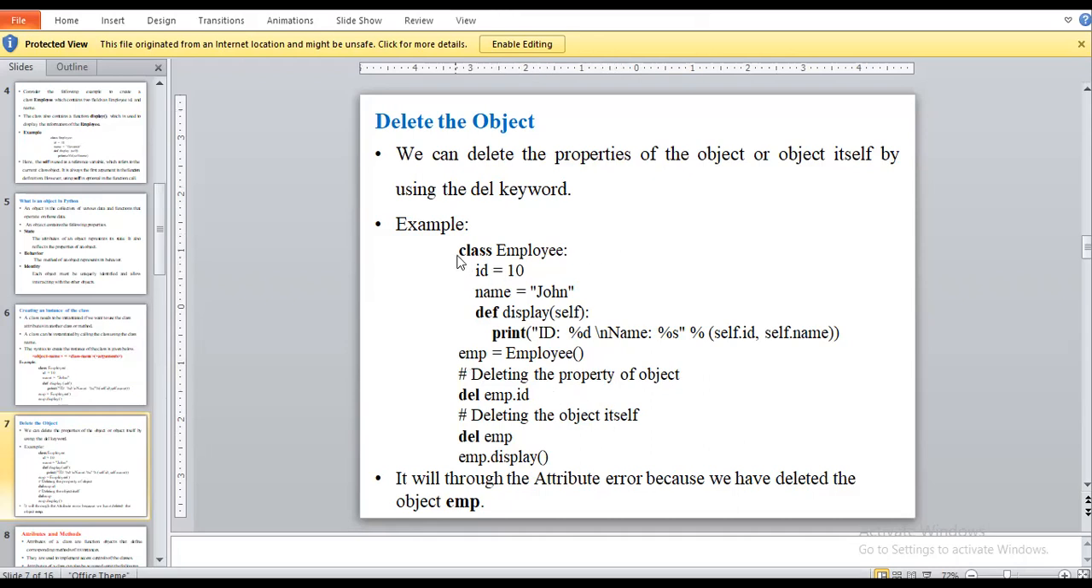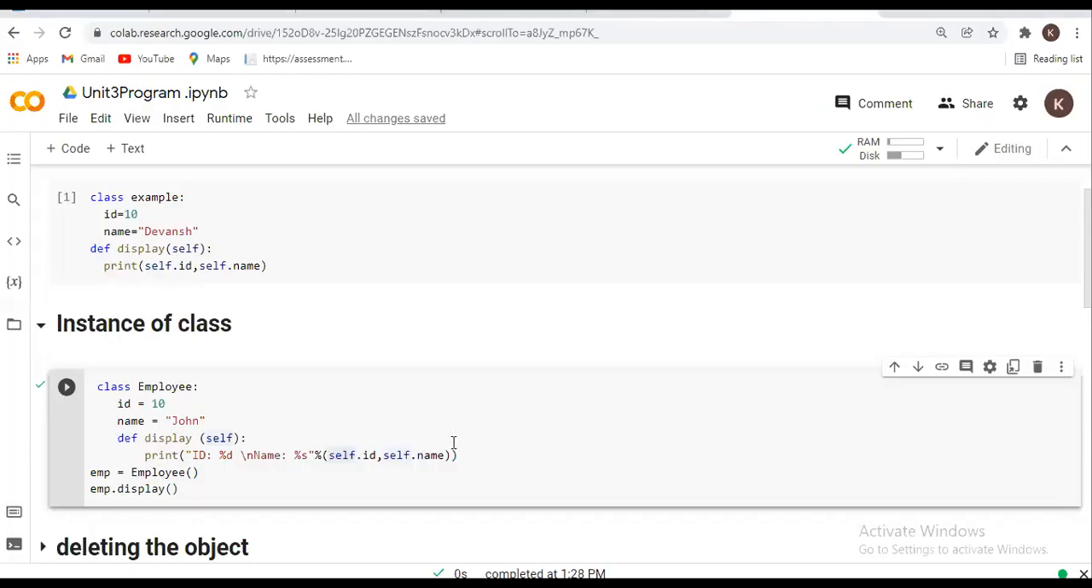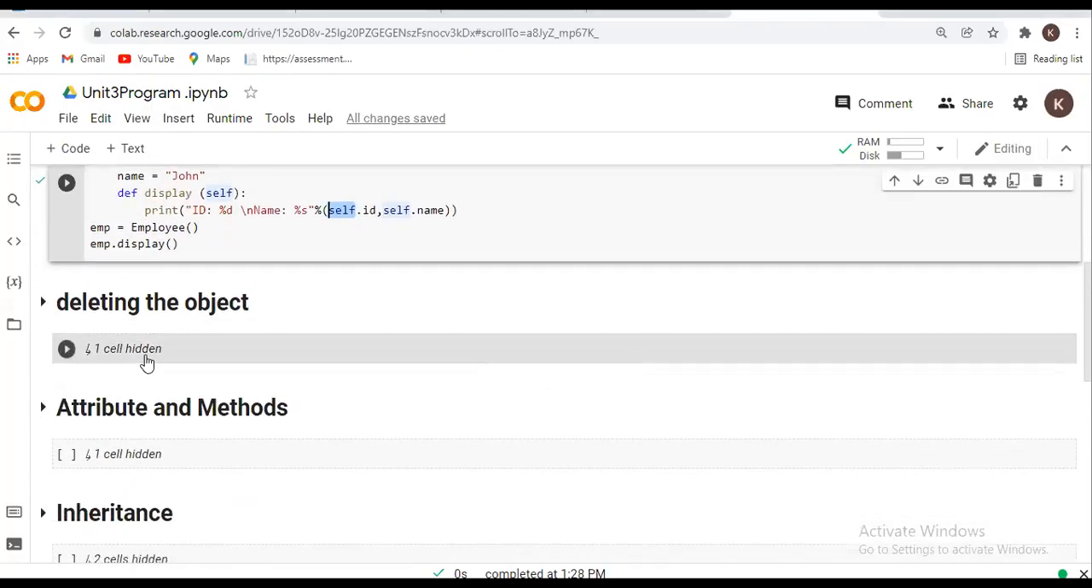Here, I will simply create a program to display the data of the employee. I am taking two attributes, id and name. After that, I will first delete the id, and then I will call that employee's emp dot display function. And suppose I delete emp, it will delete my whole object. We will see an example, then you will understand.